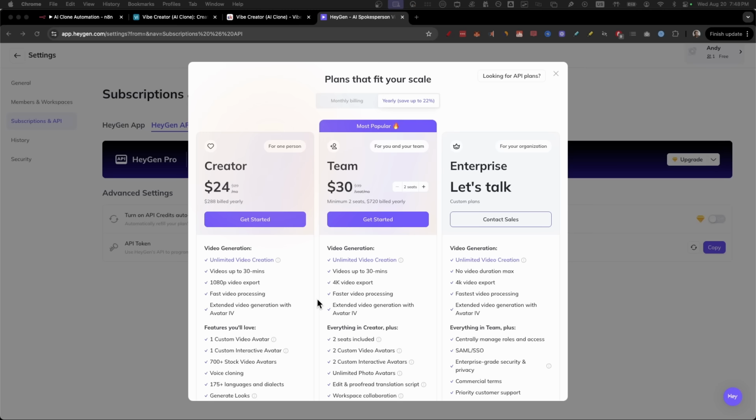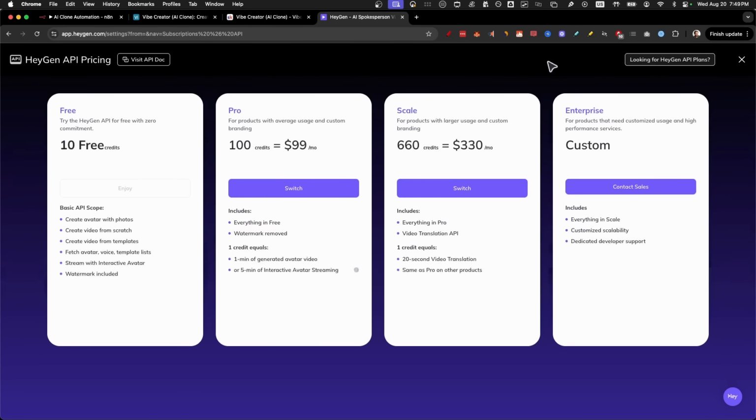So for HeyGen, I really want to show you the price because they have a normal pricing, which is for the software itself that you don't actually need if you're just going to use the API. If you're going to use the API, you can just click on the API plans. On the free plan, it gives you 10 free credits, so it allows you to use the entire AI automation that I've set up. But the main issue is that you get a watermark in the bottom. So if you're serious about automating your content, you should definitely get to the pro plan.